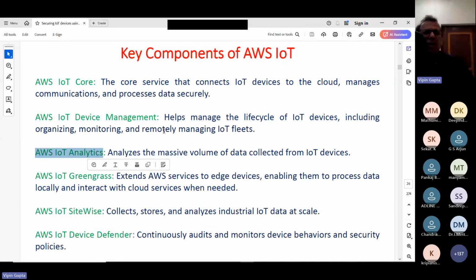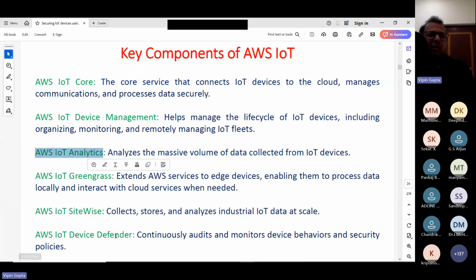Now, what are the other solutions which are available? For that purpose, we are going to use the AWS IoT Analytics service, or we are going to use the AWS IoT Device Defender service. So I will be showing a little bit about this AWS IoT Device Defender.